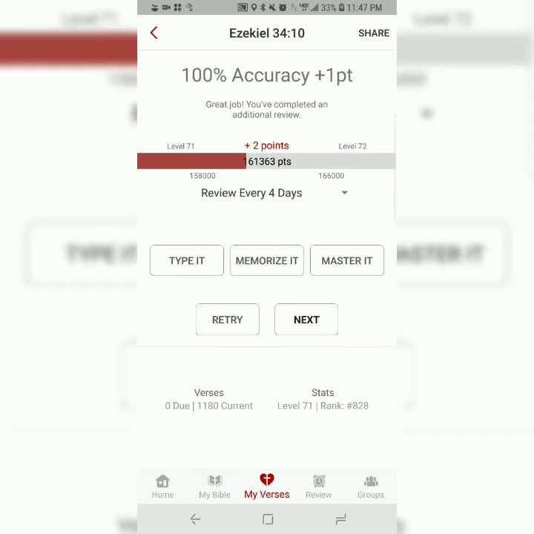Now, once you reach 100% accuracy, if you're anything like me, it takes a couple tries. But this isn't my first time doing this verse. Once you reach 100% accuracy, try to get it at least 3 times total. I think it really goes a long way to helping you retain and recall the verse in the future.